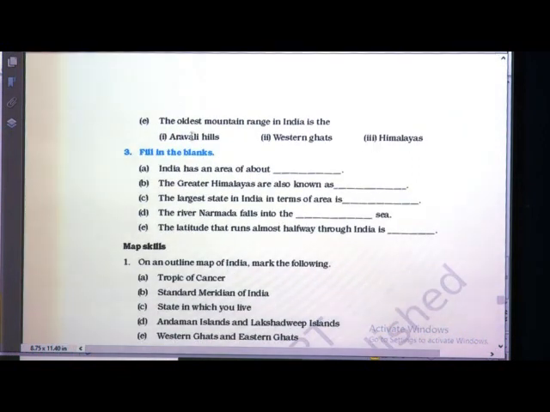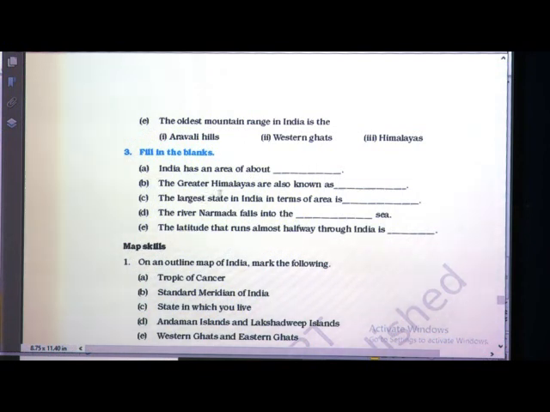Next one, the oldest mountain range in India is the dash. Which is the oldest mountain range? Aravali, Western Ghats or Himalayas? The correct answer is Aravali hills. Now, we will see fill in the blanks. India has an area of about dash. How much area does our country have? India has an area of about 3.28 million square kilometres.